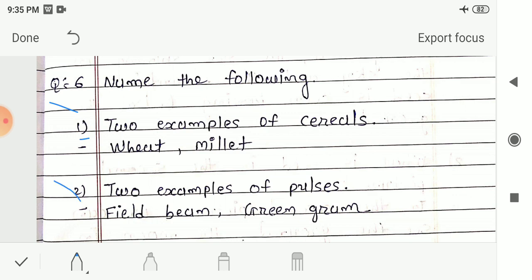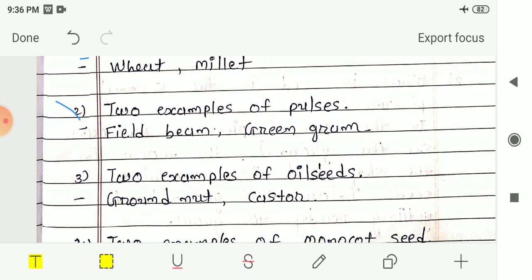Next is two examples of pulses. Here I wrote field bean and green gram. These are examples of pulses. Other than this, you can also write Bengal gram, peas, pigeon peas, kidney beans. These are also some examples of pulses. You can also write those examples.